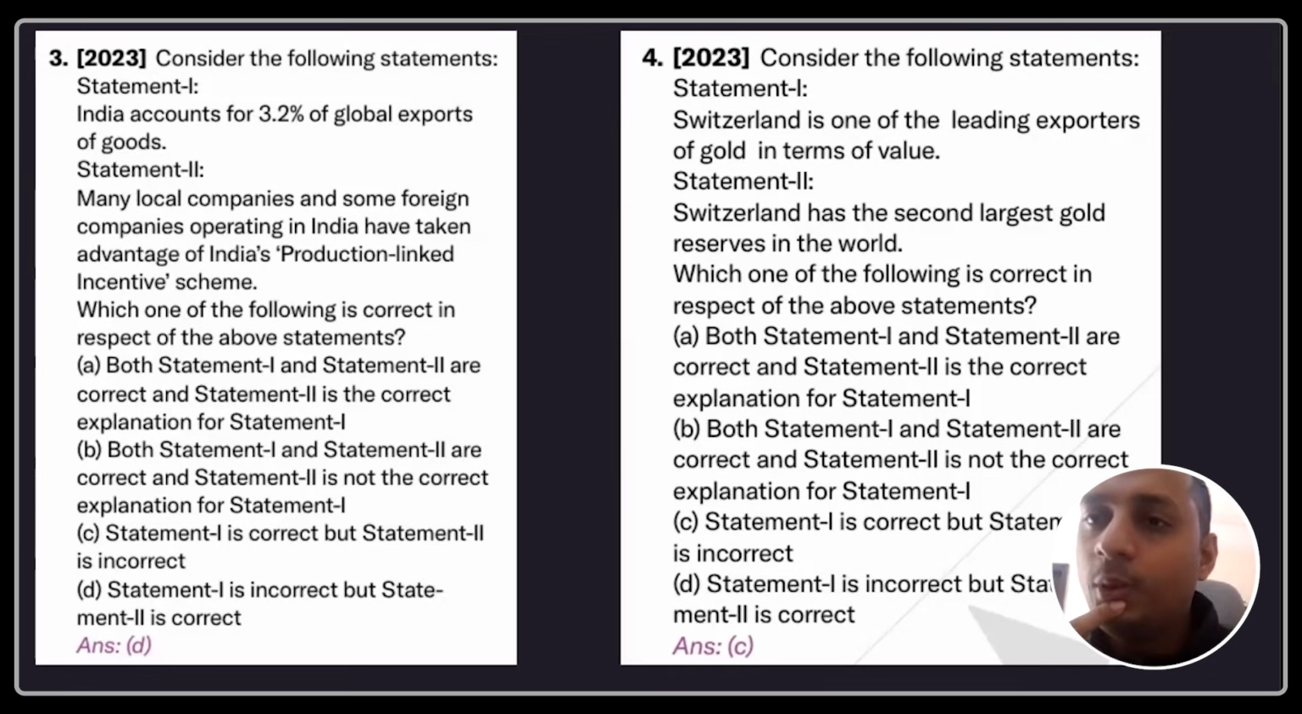The other thing is UPSC double the same. So India accounts for only 1.6% of global export. Now, UPSC have doubled it to 3.2. Only 18% of India's districts are water stressed. UPSC in 2020 doubled it to 36%. So always remember these things. Whenever any database question comes, try to divide it by 2, multiply it by 2.